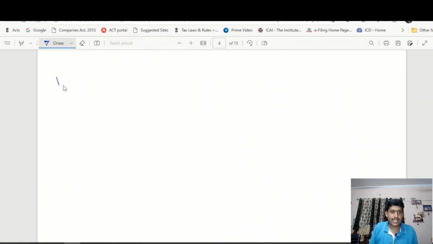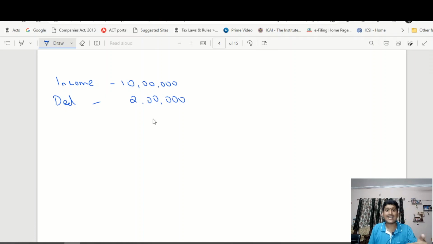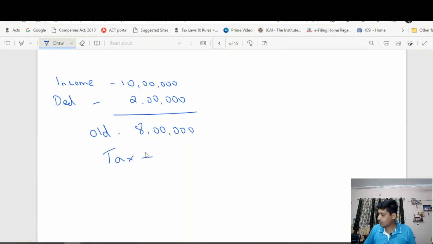Let us take our income as 10 lakhs and deduction amount as 2 lakhs. It is less than rupees 3 lakhs. So under old tax regime, taxable income is 8 lakhs, on which tax will be 72,500.